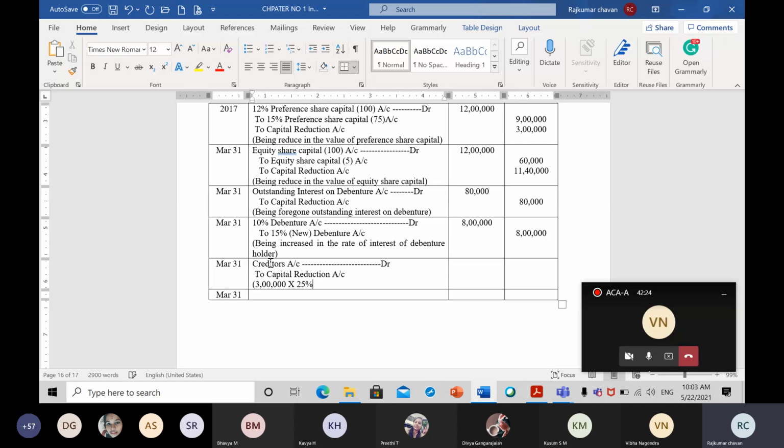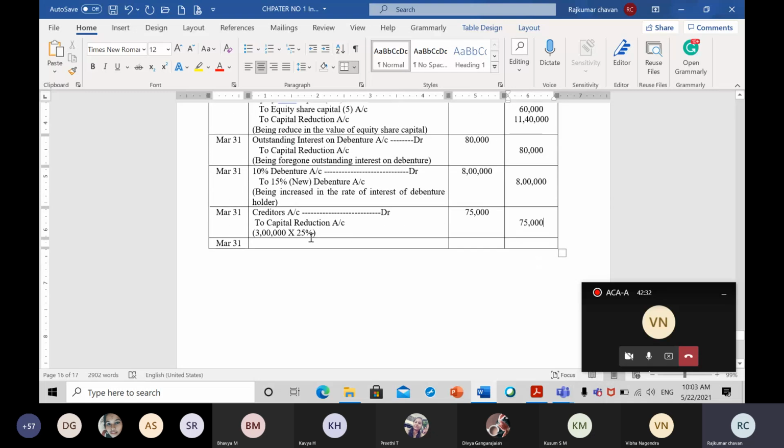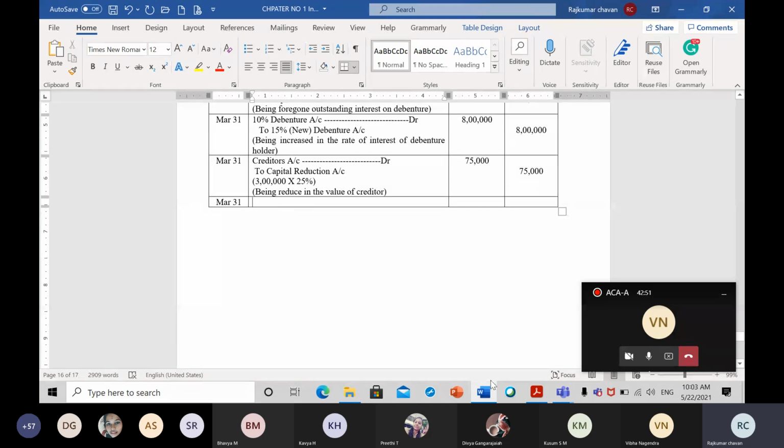They're telling 25% we are ready to forego. So if you calculate 25%, it will come to 75,000 rupees. So this 75,000 rupees I will not get, I mean to say I will not pay to the creditors. So being reduced in the value of liability, or we can say being reduced in the value of creditor, which is a profit for the company. So this is the entry for that one.